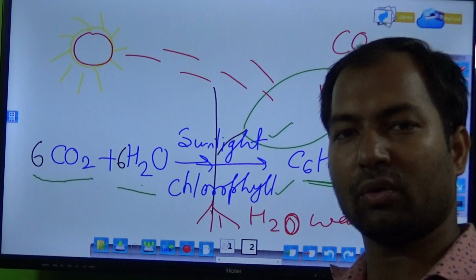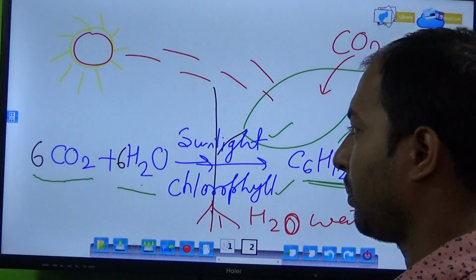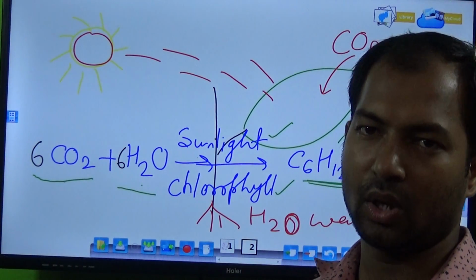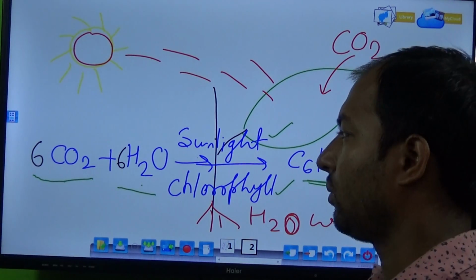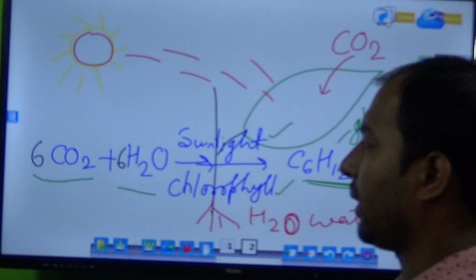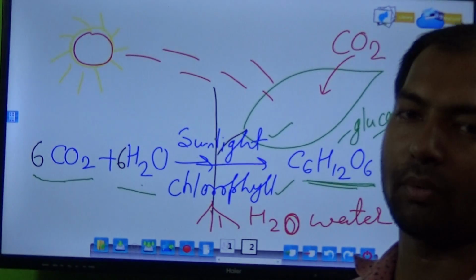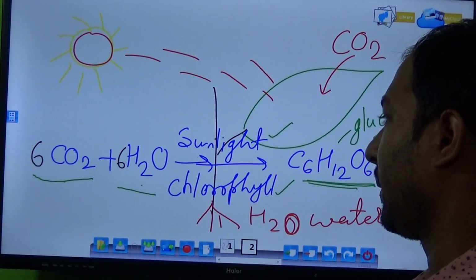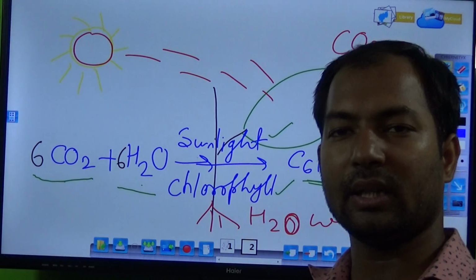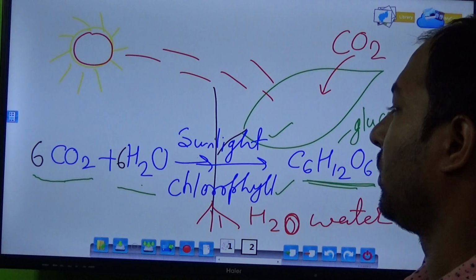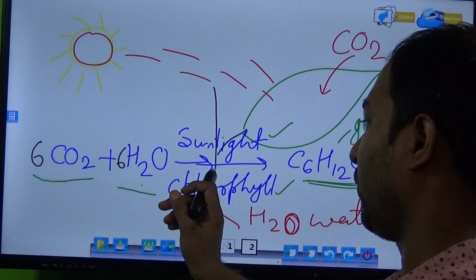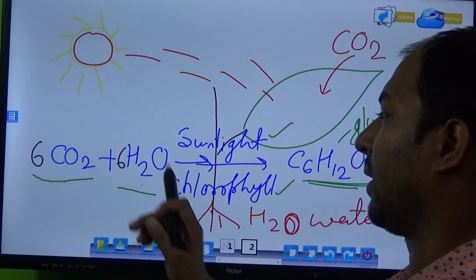An example is all green plants, because a green plant is a producer and prepares its own food with the help of sunlight, chlorophyll, carbon dioxide and water.